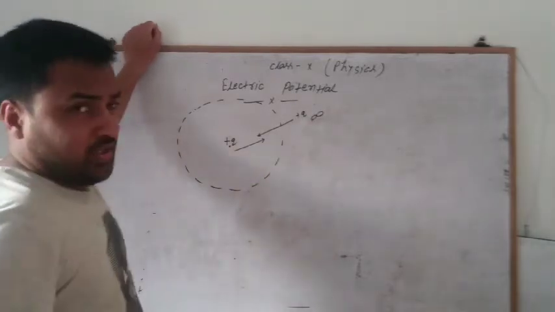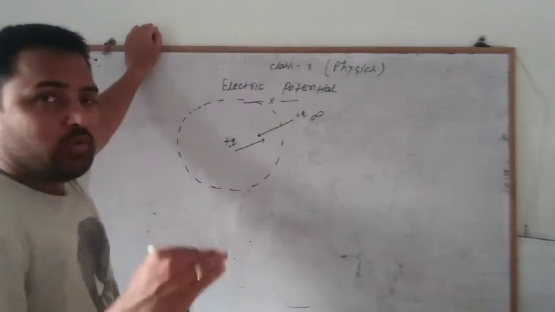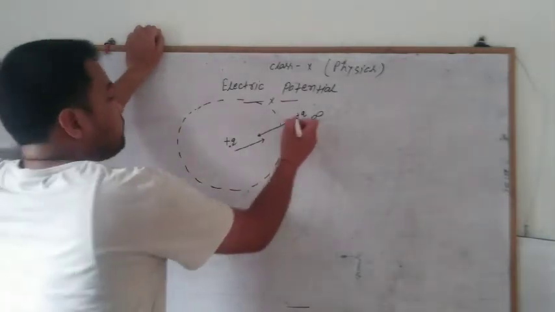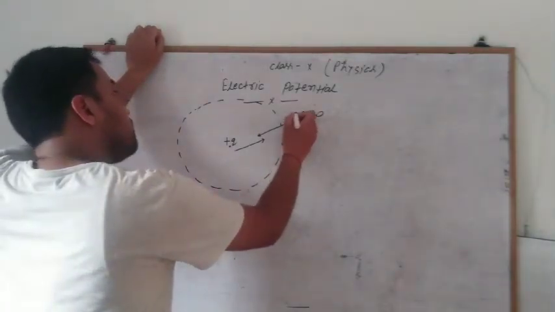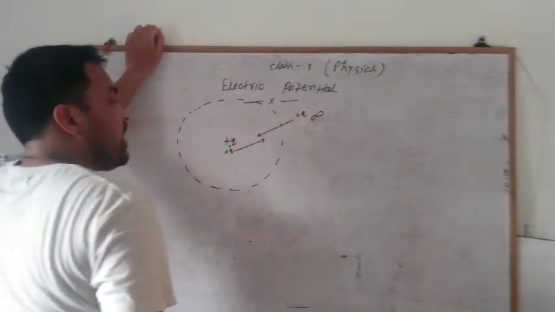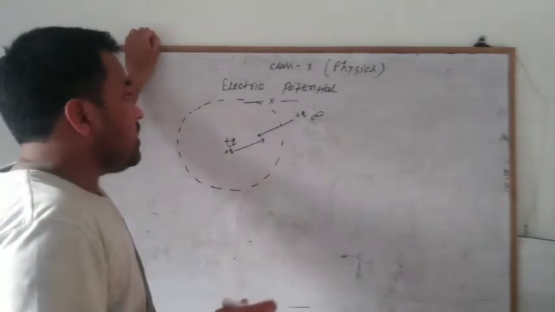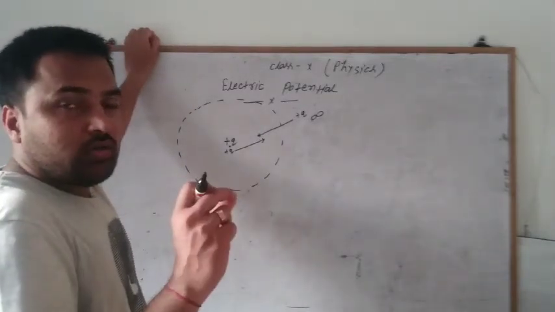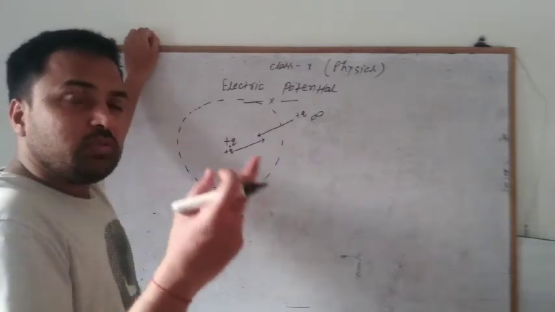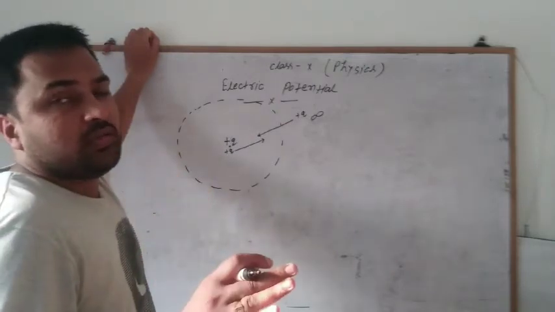But according to charge properties, they want to repel each other, they repel each other, but we have to do some work to overcome that repulsive force. Suppose we move this positive charge to this point, so we have to do some work. So the electric potential is a work done. Electric potential is a work done to move a unit positive charge from infinity to a specific point.